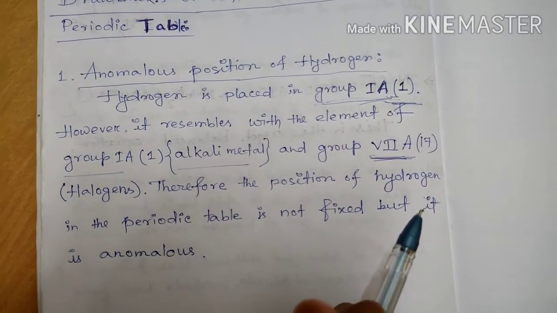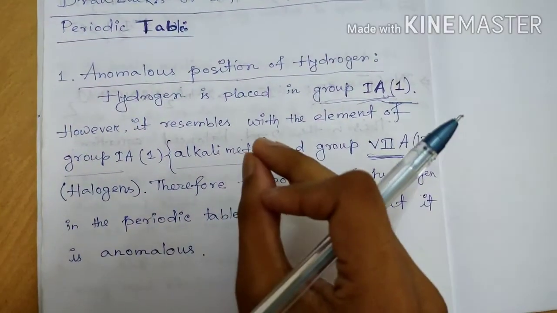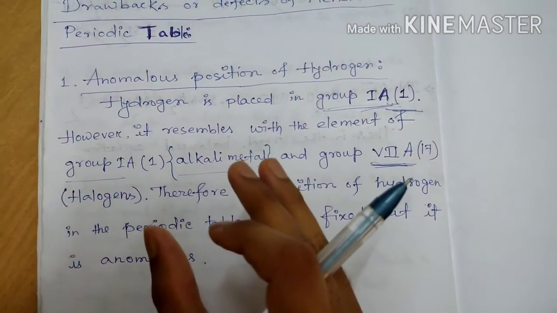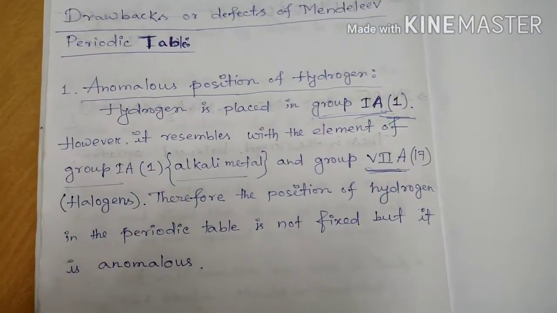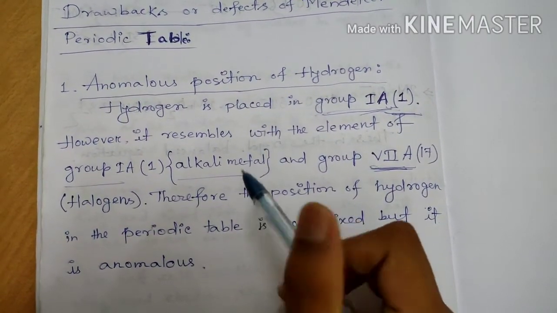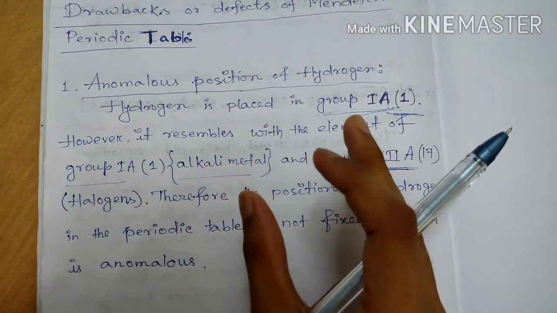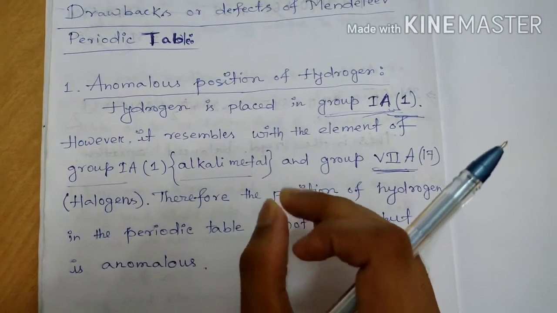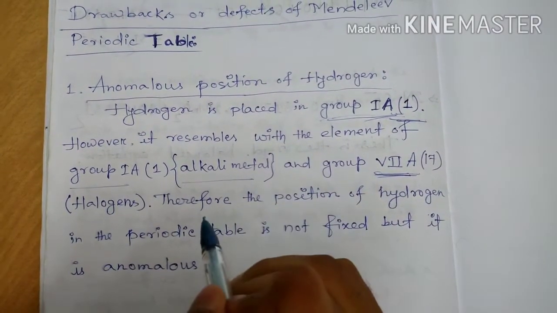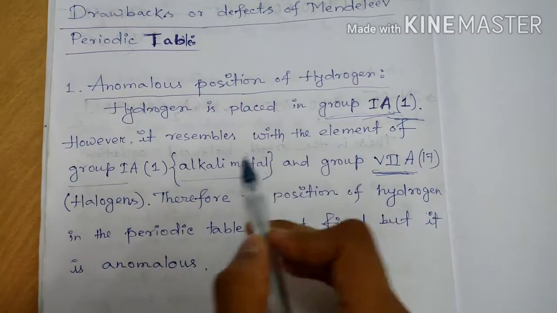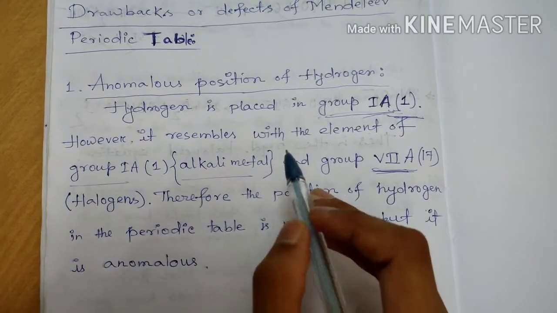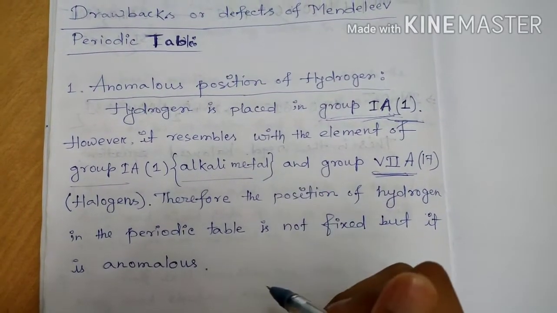So Mendeleev was unable to fix the position of hydrogen, that is, in which group hydrogen will be placed, because the properties of hydrogen are similar to the elements of both these groups, group 1 and group 17. So Mendeleev was unable to fix in which group hydrogen should be placed.